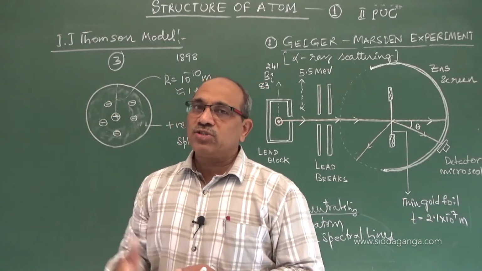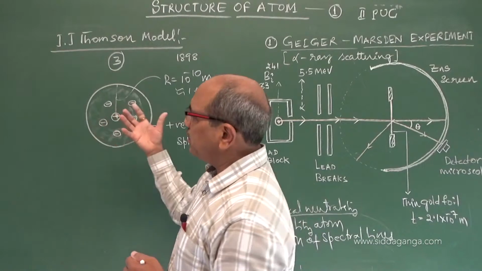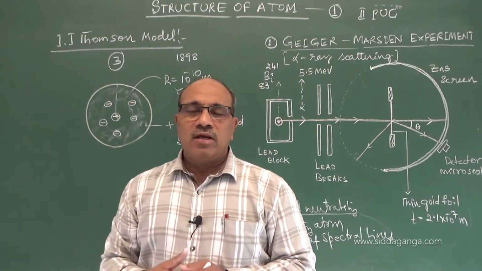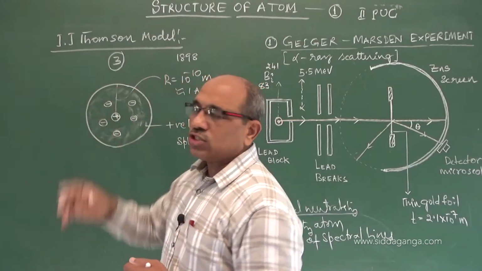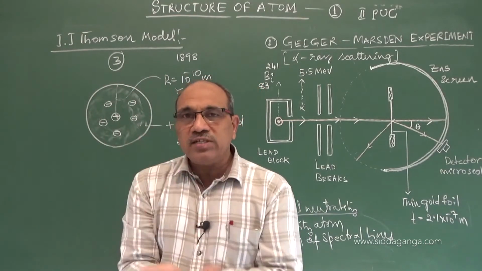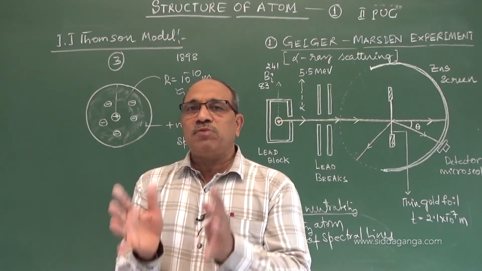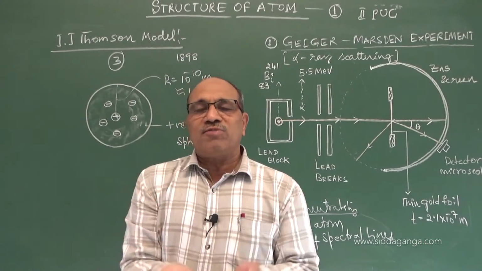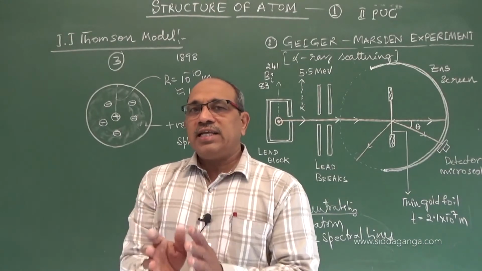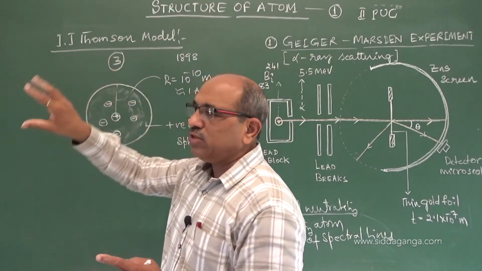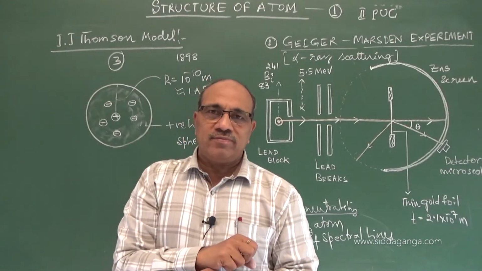That was the second postulate of his. Atom is spherical in shape, size is around 1 angstrom. The volume of the entire sphere is with positive charge, as in the watermelon we see the reddish fruity part, and as the seeds are distributed in the watermelon, the electrons may be distributed in it.